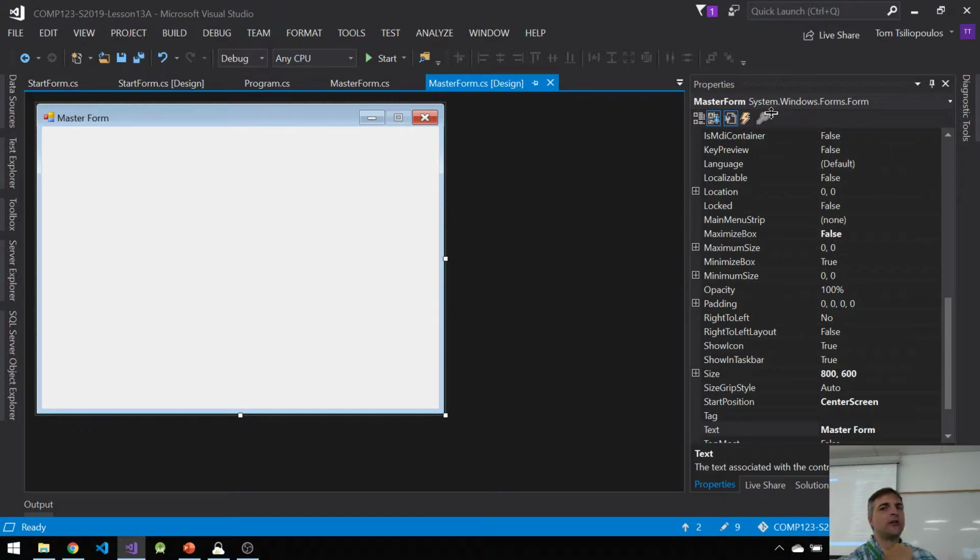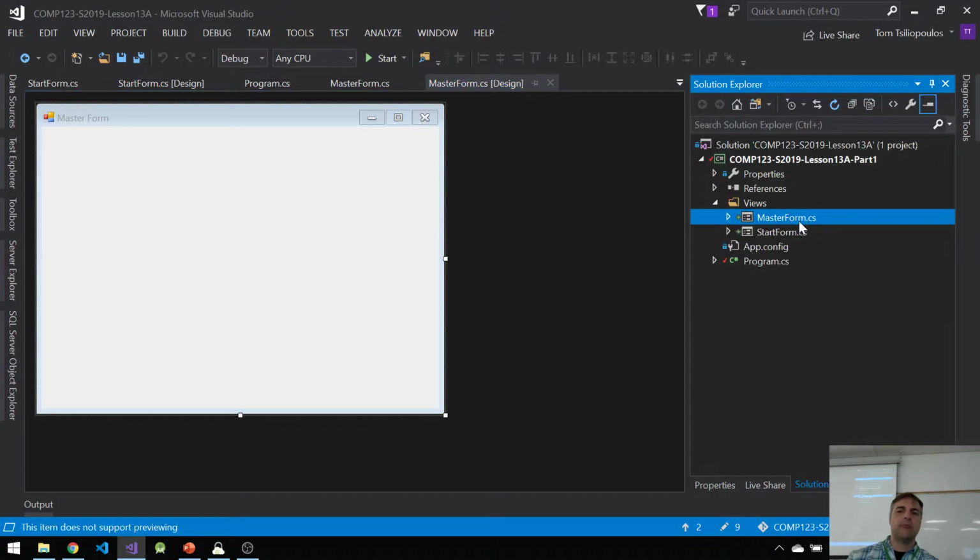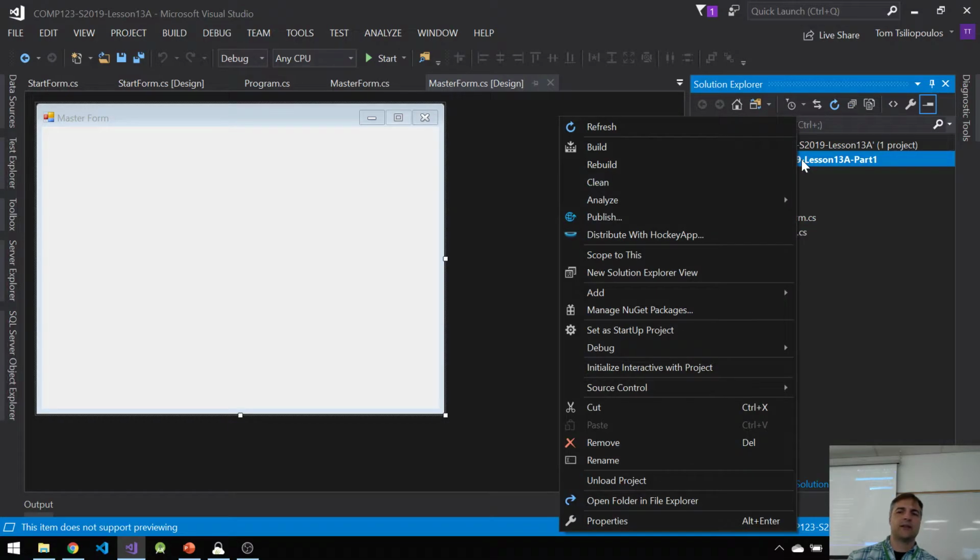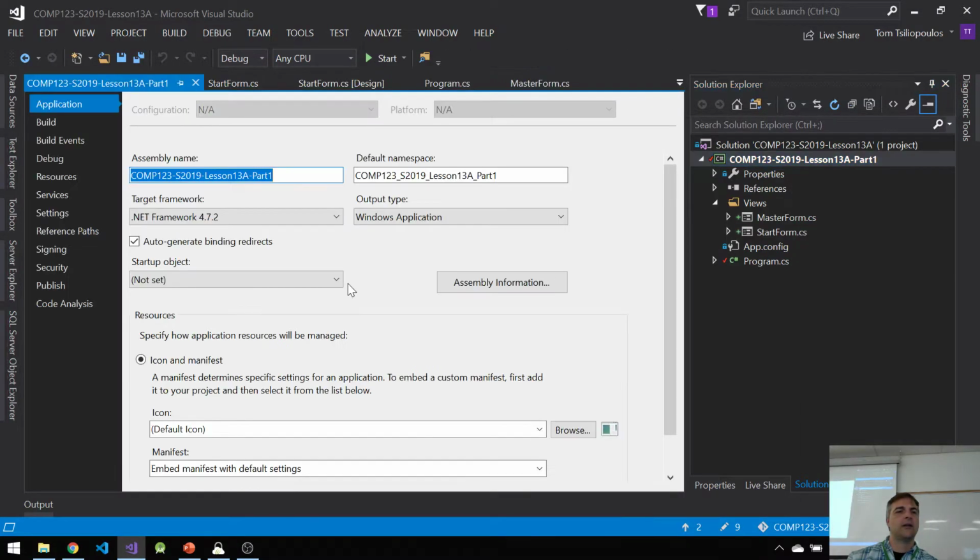There is another way we can do this. I'm not going to show you everything, basically because of time only. But if I go to project properties here, notice that the application is building a Windows application. So this is creating an executable file, an exe, right? Another option when I make my master form is to make a master form project. All it does is create a master form.